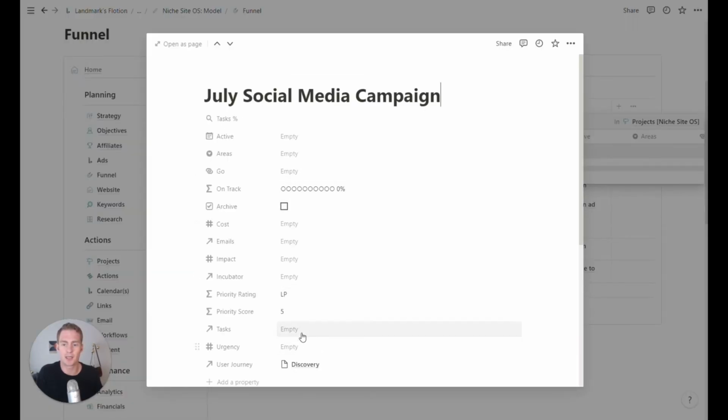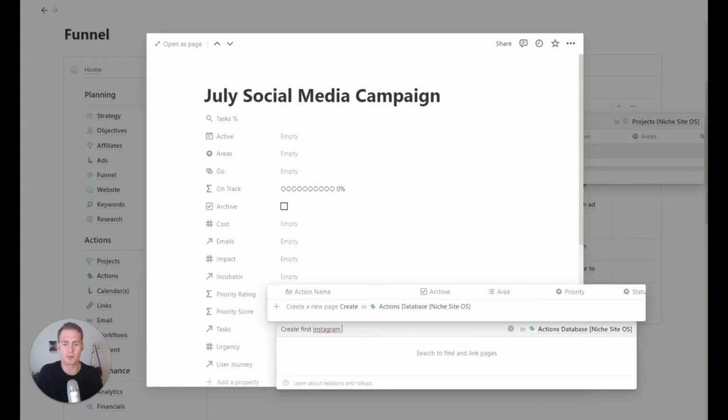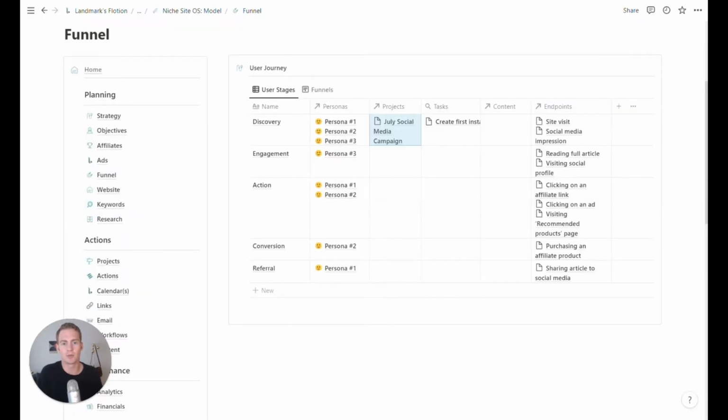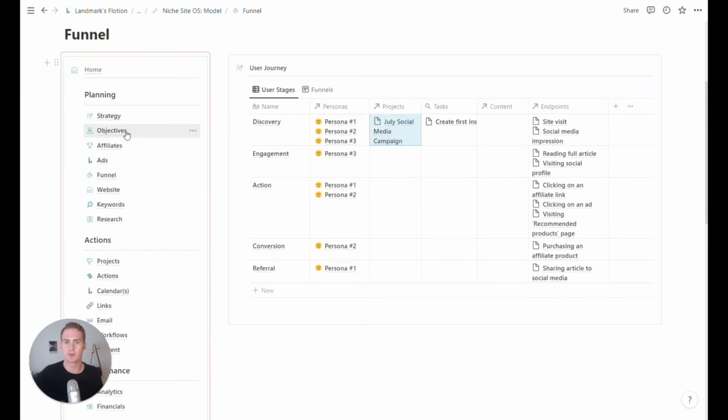So if I were to say, create first Instagram templates, that's a task. And if I add that, this will be rolled up and it should appear in our user stages as well. So there's a bit of repetition and some redundancy because things are repeating across different workspaces and they're linked in several places.